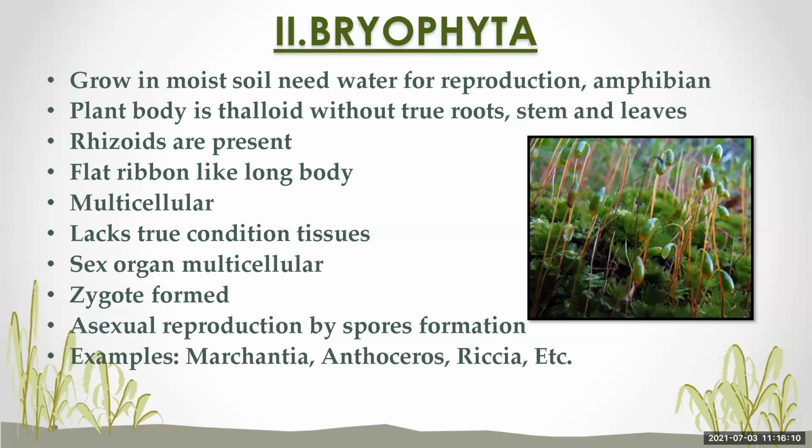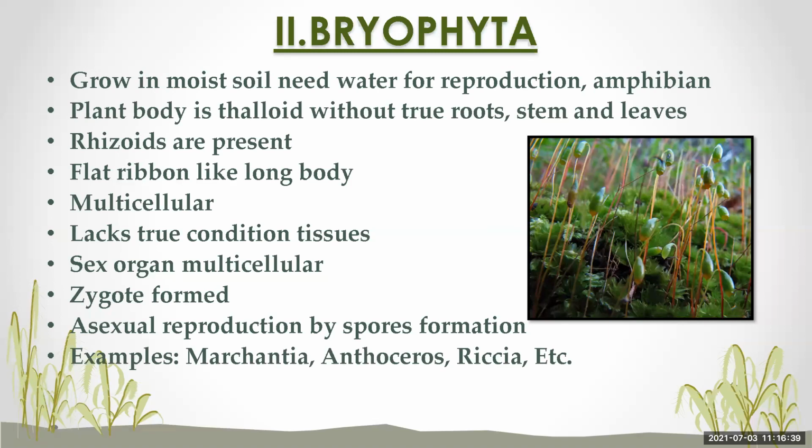They lack true conduction tissue, meaning xylem and phloem are not present. The sex organs are multicellular, and there is a formation of the zygote, and asexual reproduction takes place by spore formation.